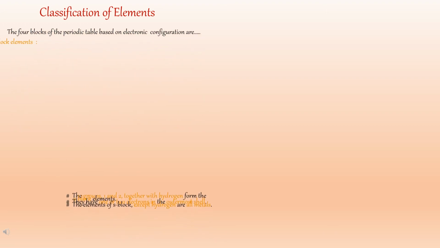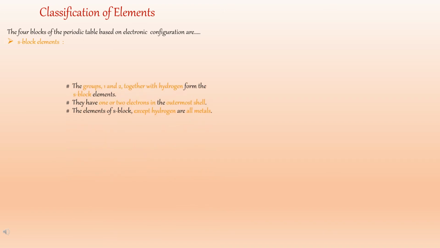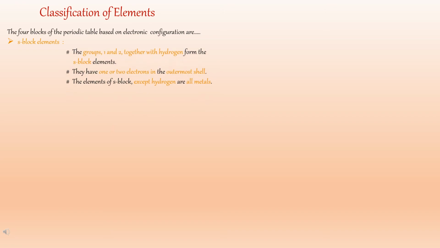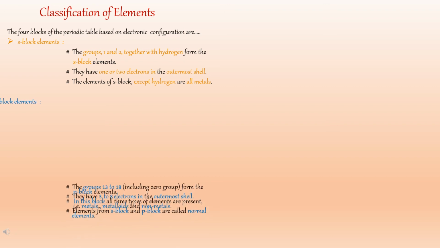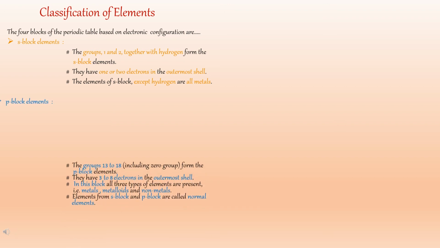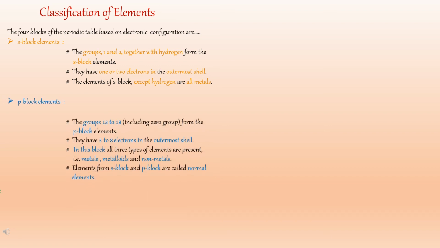In the last slide, we have seen the types of elements. Now in this slide, we will be learning the four blocks of the modern periodic table. The first block is S block elements. Groups 1 and 2 together with hydrogen form the S block elements. They have 1 or 2 electrons in the outermost shell. The elements of S block, except hydrogen, are all metals.